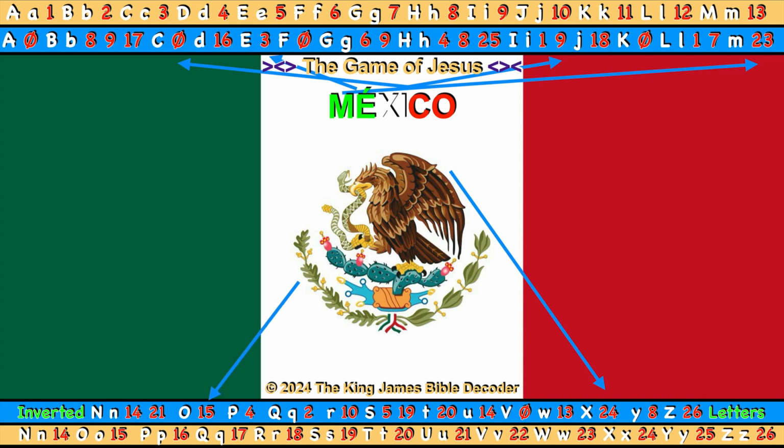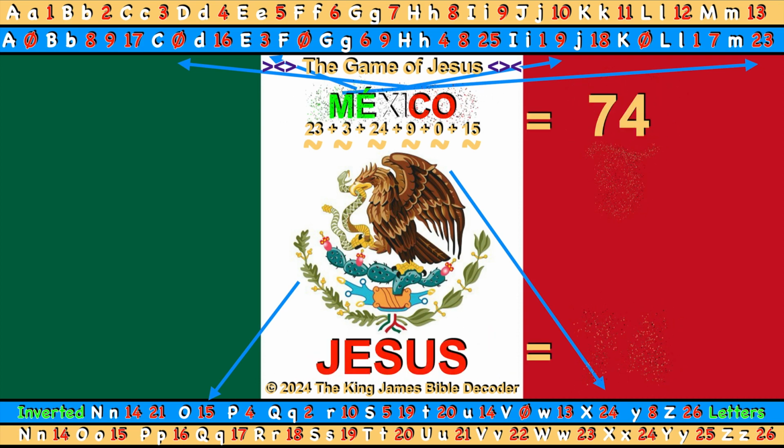The numerical values have been added for you. Grab your calculator and add the numbers together. A curved line represents inverted numbers for accountability purposes. 23 plus 3 plus 24 plus 9 plus 15 equals 74. Congratulations on successfully decoding the word Mexico inverted.